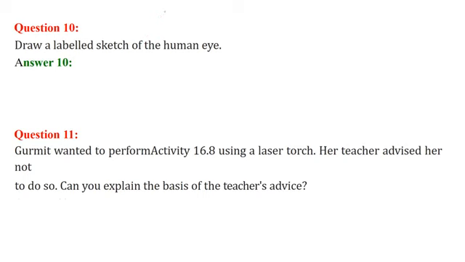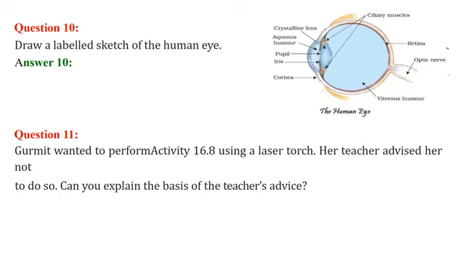Draw a labeled sketch of the human eye. So this is our human eye. This is the cornea, the outside one. Inside we have the retina, which is important because here the image will be formed. Then this is our lens, and this is the iris, this is the pupil, this is the aqueous humor inside, and outside we have the vitreous humor. Inside this we have the crystalline lens, and these are the ciliary muscles. And then we have the optic nerve to send the information to our brain.